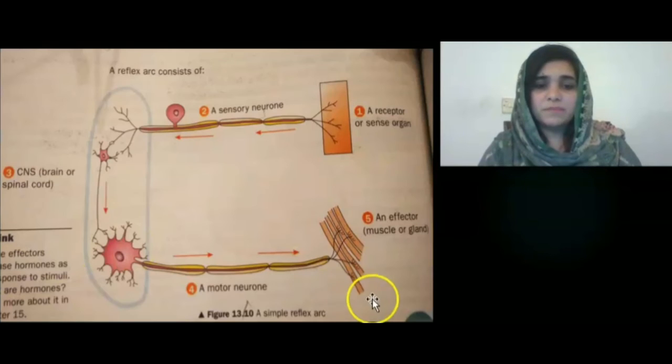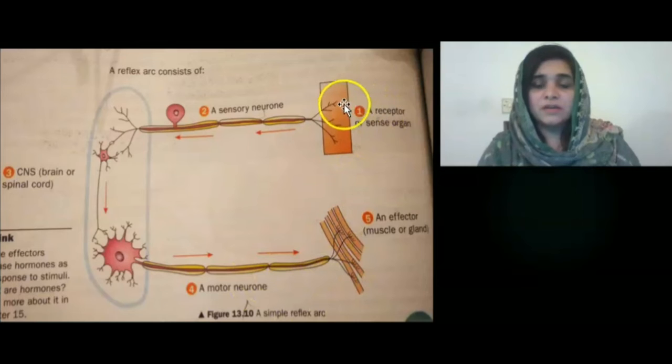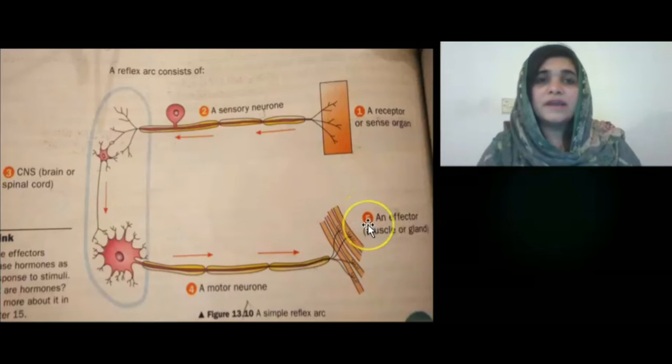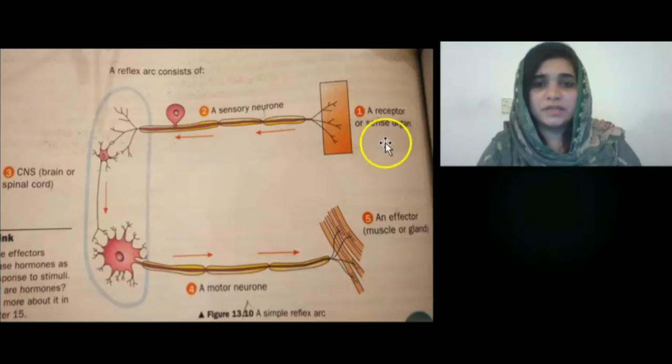So here is a diagram that shows a simple reflex arc. First of all, a receptor or sense organ is shown here. From here, the impulse will travel with the help of sensory neuron and reach the central nervous system, either brain or spinal cord. Within the central nervous system, interneuron is present. You can see here. From the interneuron, the impulse will move to the motor neuron, and from the motor neuron, it will reach the effector, muscle or gland, and as a result of this, a response is generated.